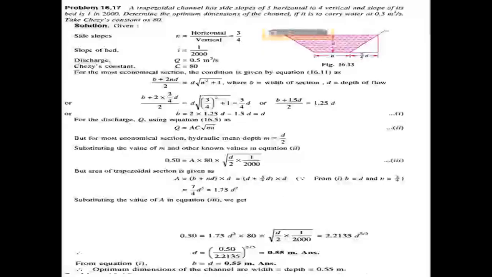These are the problems on the most economical sections of the rectangle channel and the most economical sections of the trapezoidal channel.